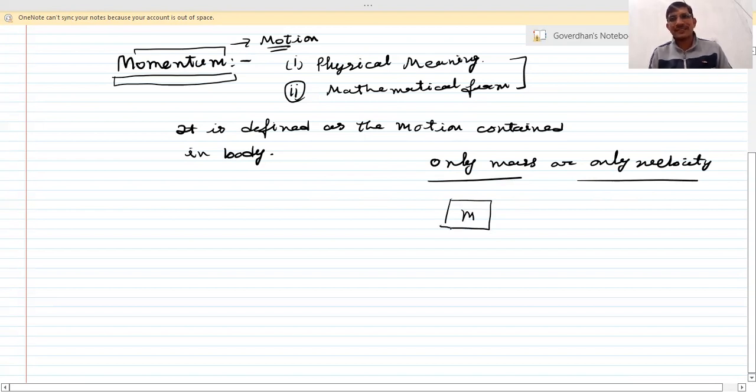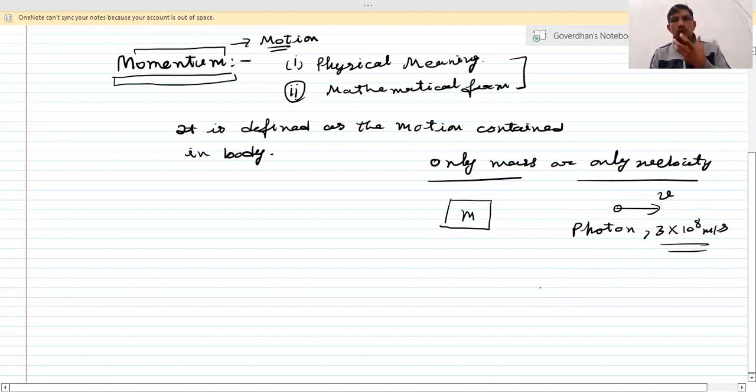It cannot harm anything. But on the other hand, if an object whose mass is zero and whose velocity is significant, for example, a photon. A photon is a massless particle moving at the maximum speed, 3 into 10 raised to power 8 meter per second. And millions of photons are hitting our face, but we are not experiencing any impact.